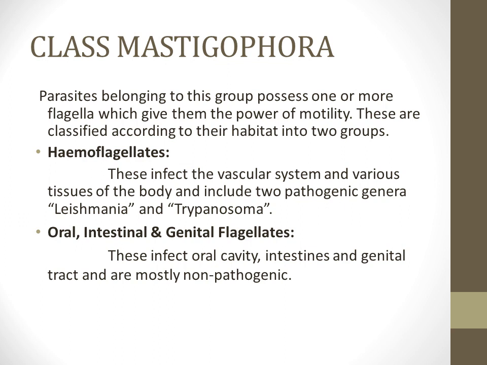So these are classified according to their habitat into two groups, the hemoflagellates and the oral, intestinal and the genital flagellates. So the hemoflagellates, as the name indicates, infect the vascular system and various tissues of the body and include the two pathogenic genera that are very important, the genera Leishmania and the Trypanosoma. Among the oral, intestinal and the genital flagellates, these are the organisms that infect the oral cavity, the intestines and the genital tract, and these are mostly non-pathogenic.